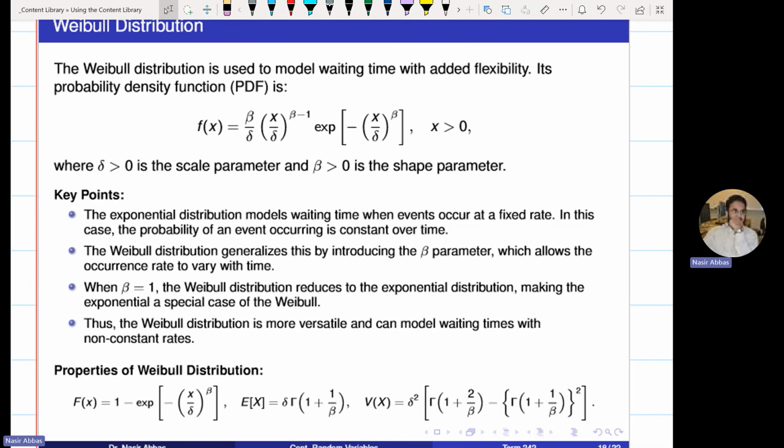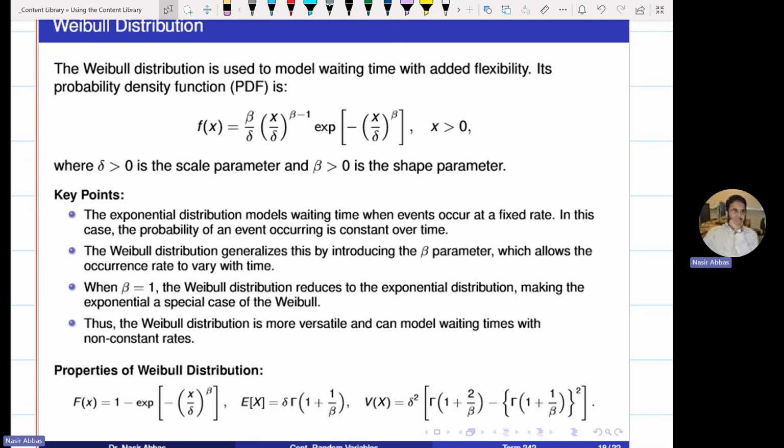And the key here is that this is also used to model the waiting time till next success, till next event occurrence. But here, now the event occurrence will not be constant. The good thing is that we will not test the concept of recognizing that a variable follows Weibull. If a question is from Weibull, the question will mention Weibull. It will not link you through the Python. For exponential, it might link you through Python. But for Weibull, if there is a question from Weibull, it will use the word Weibull.